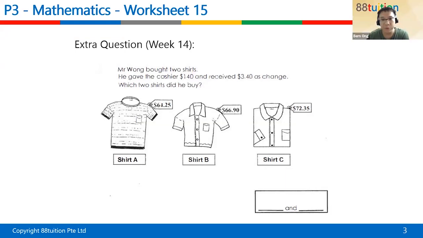So Wen Xing, usually we start off with one extra question. Can you look at this extra question and just try first? It's okay to get the wrong answer. Usually you can give me the answer in the chat. You can say maybe the answer is shirt C and shirt B, or shirt A or shirt B, or maybe A. Oh, Vaishnavi says A and C. Did I just say her answer? Shiloh, do you want to try? Make a guess?